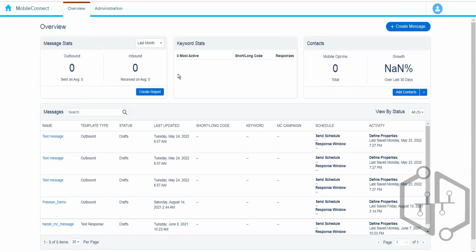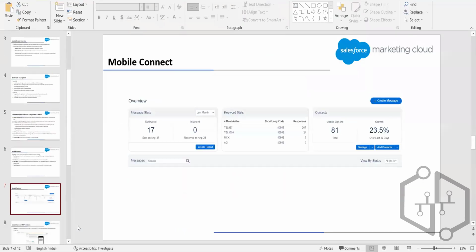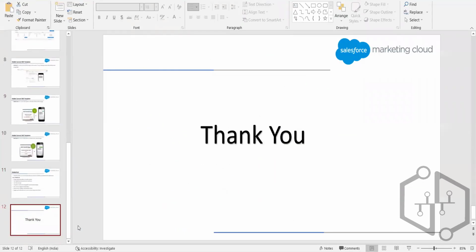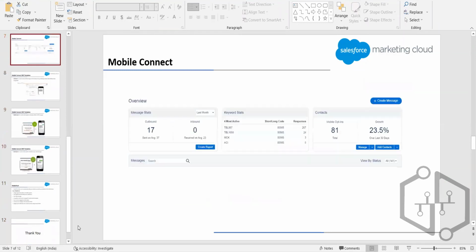Next one is the keyword stats. So it looks something like this. So keyword stats. So let's say we have all these keywords configured, and we can see that for this particular keyword, how many responses we have got or how many messages we have sent. So whenever we want to send the SMS, we have to have a keyword associated with a shortcode.